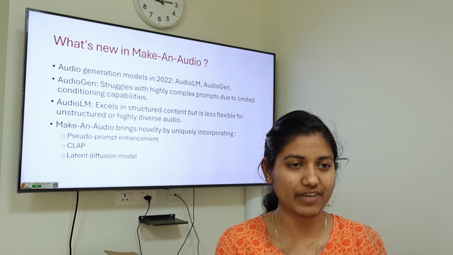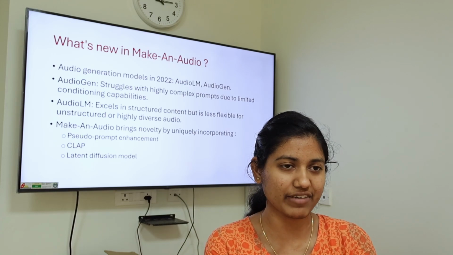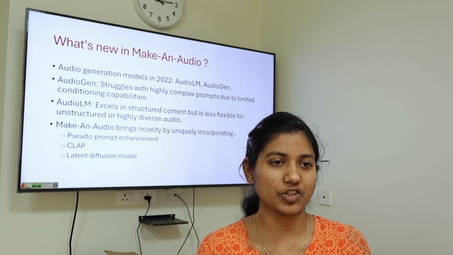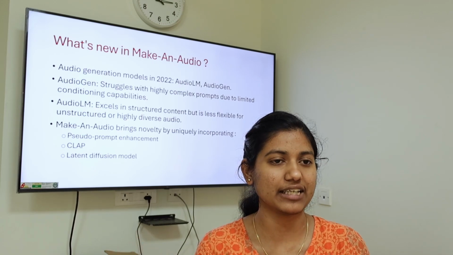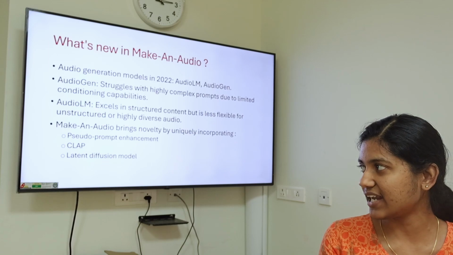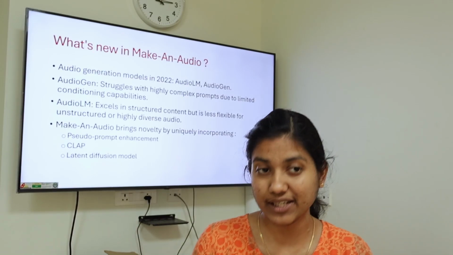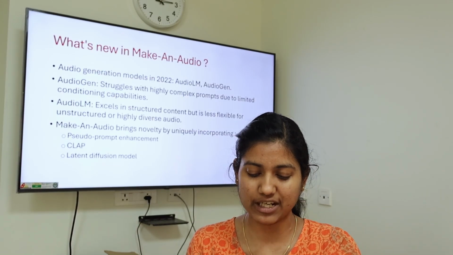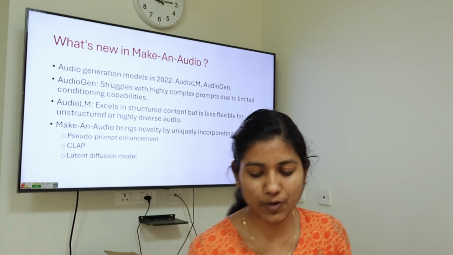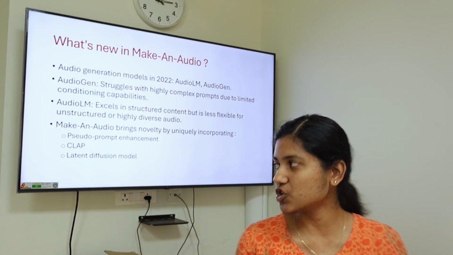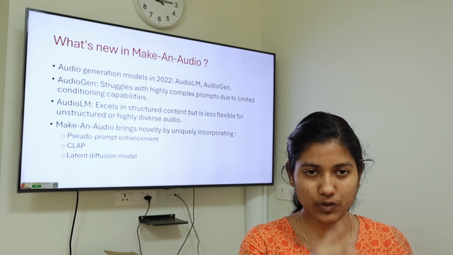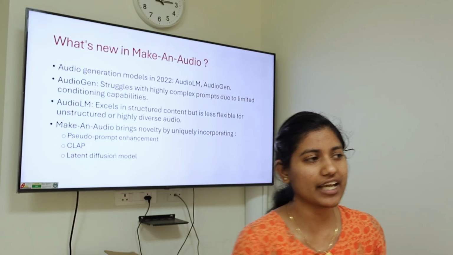So the pre-trained model's advantage has been utilized in this Make an Audio paper, because now you are using a common representation space of audio as well as text. That was an added advantage which has been utilized in this paper, along with pseudo prompt enhancement.